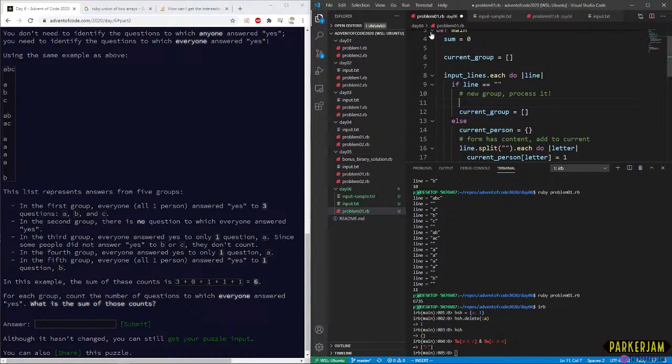What do we do before that? We want to take the intersection of all of the keys here. So let's say current keys.